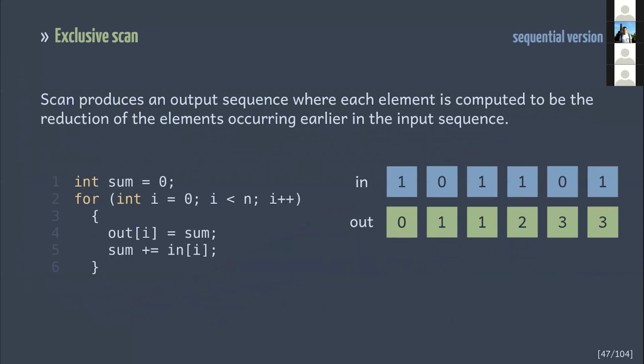To test everything I said on real-world code, I'm going to optimize the scan algorithm. Scan produces an output sequence where each element is computed to be the reduction of the elements occurring earlier in the input sequence. You can see a serial implementation of scan on the slide. There is a variety of algorithms that implement thread block scan on GPU. What I'm interested in is GPU-wide scan implementation.